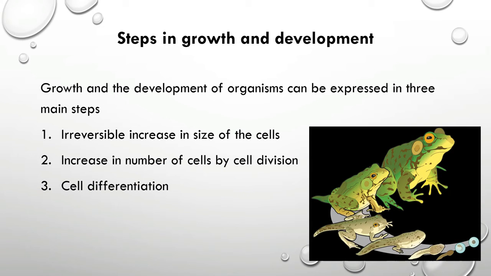If we consider the steps involved in growth and development of an organism, it can be expressed using three major steps as shown here.